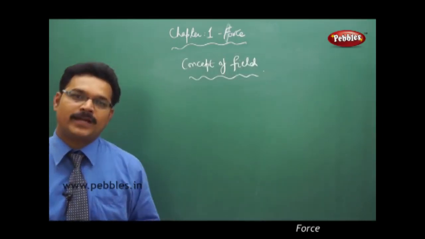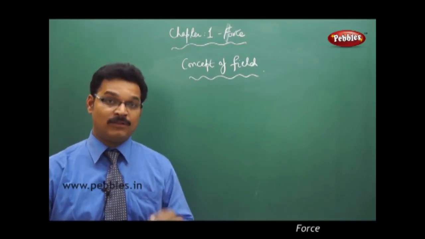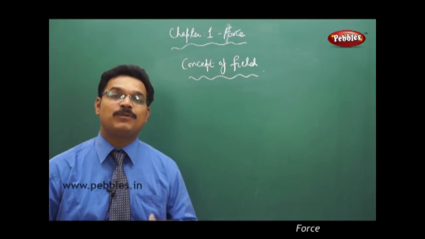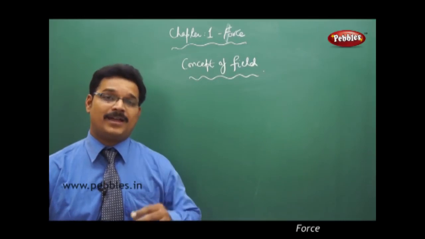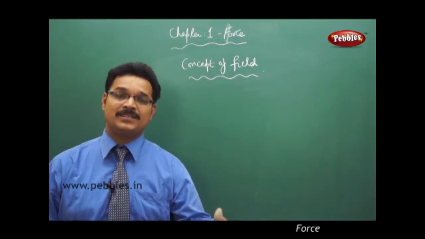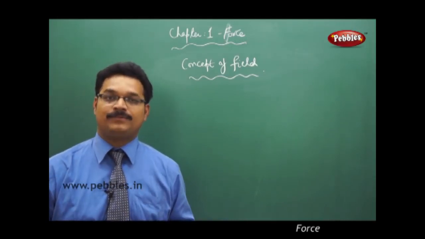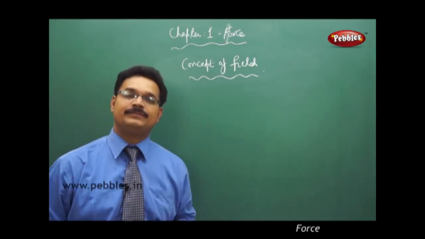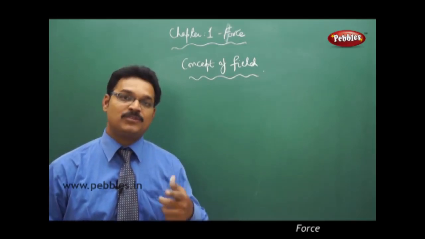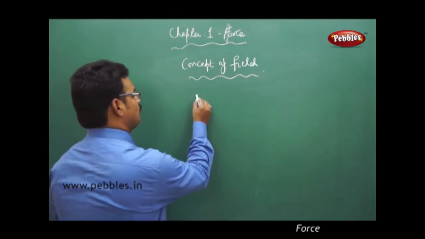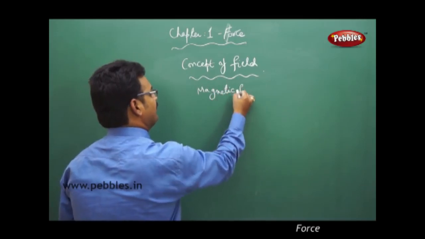Earlier, I told you that in magnetic force, the bar magnet is attracting the iron nail even though it is at a distance. How is it possible? I told you because of magnetic force. But how does a body which is at a distance experience the magnetic force? There is a reason behind that. That reason is field. Magnetic forces have magnetic fields. Let me show you how they are. So, magnetic field.